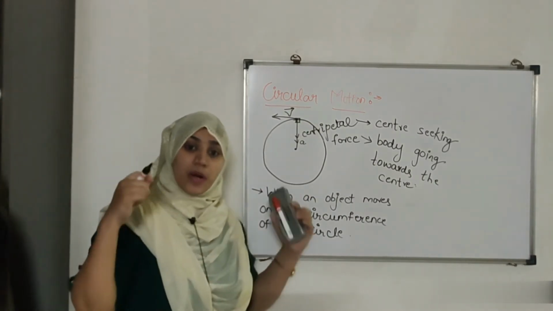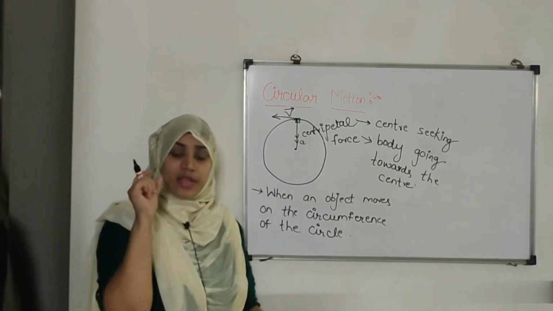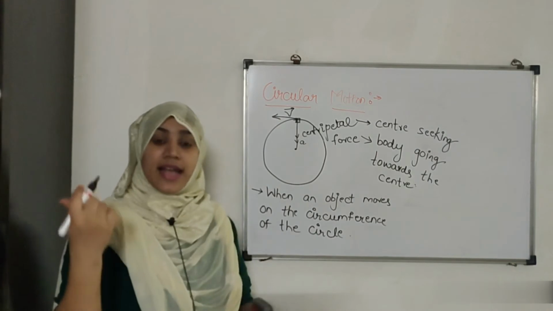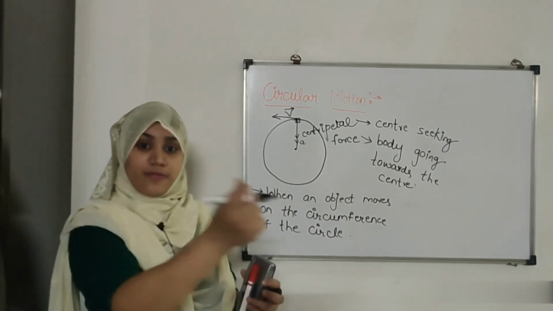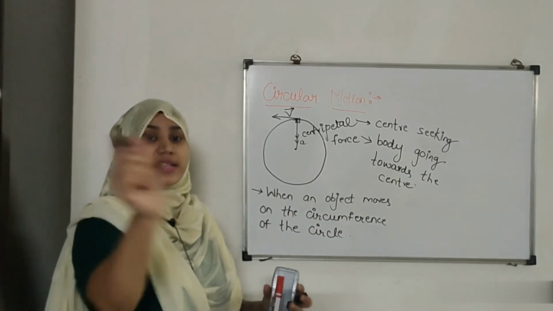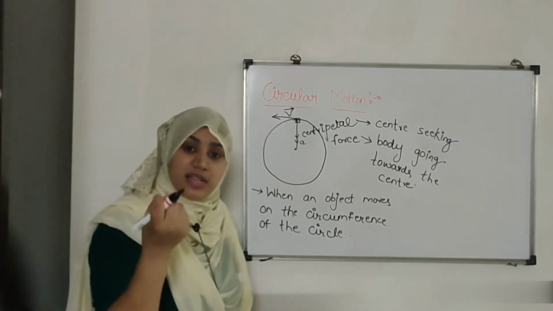To understand this concept, I am going to tie a stone at one end of a string and whirl it like this. So that stone is going to perform circular motion, right? And which is the centripetal force, and how am I providing that centripetal force? By my hand. My hand is basically providing the centripetal force.